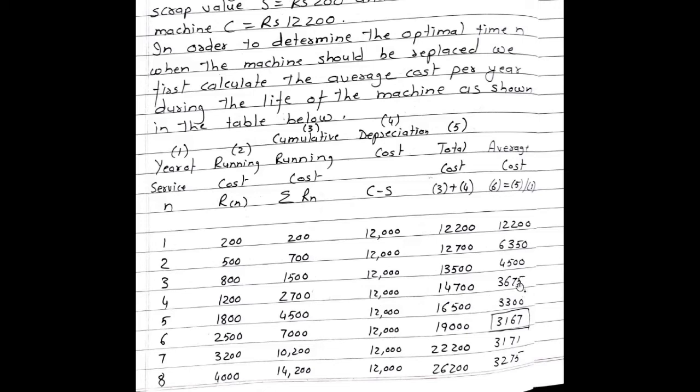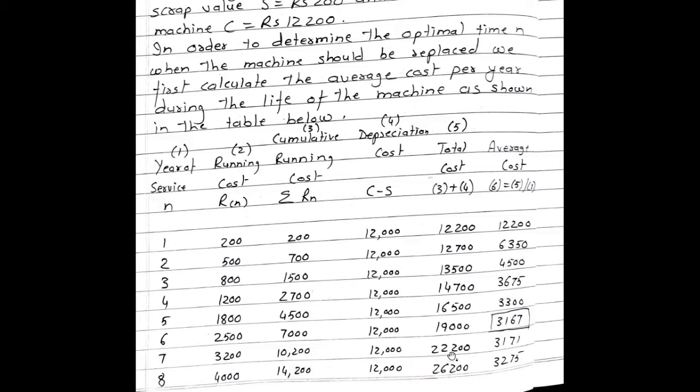The next value becomes 4,500 plus 12,000. Answer is 16,500 divided by 5. So average cost becomes 3,300. Then next calculations, 7,000 plus 12,000. It becomes 19,000. 19,000 divided by 6. The answer is 3,167.